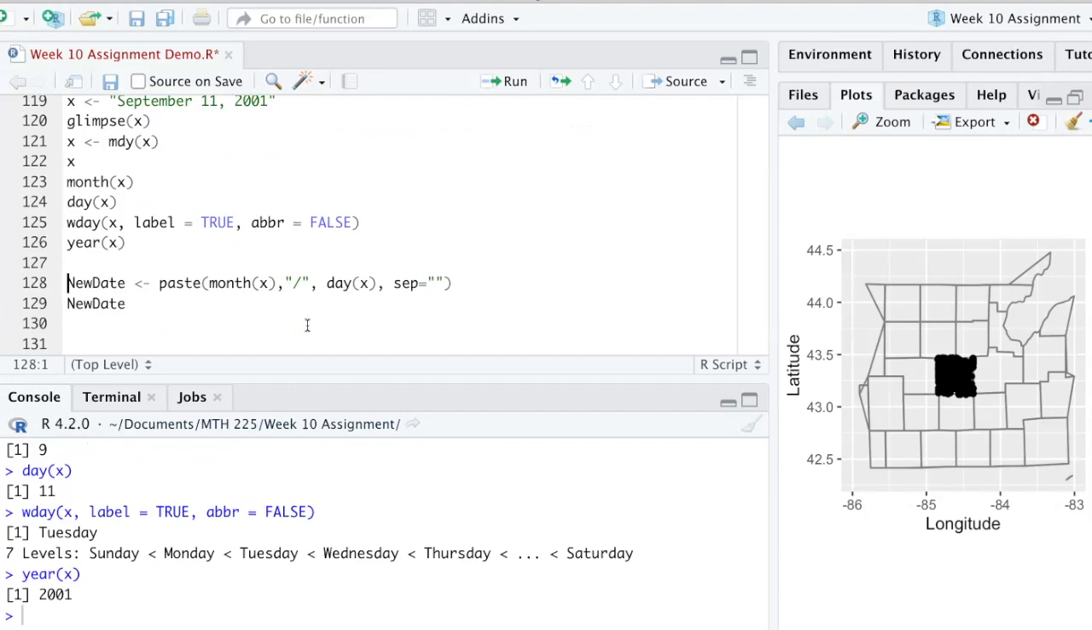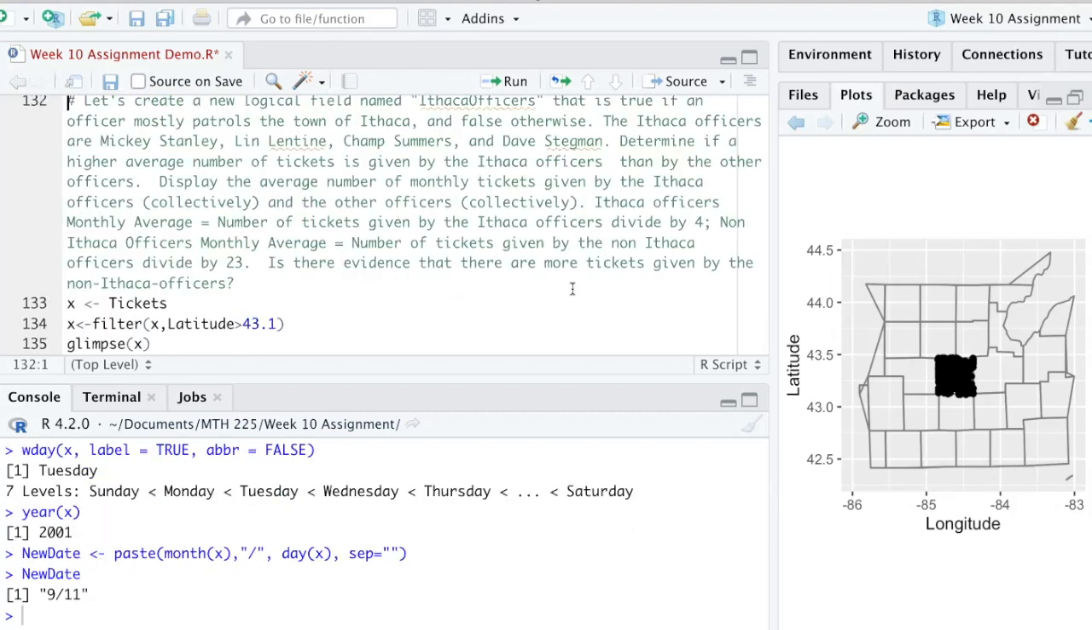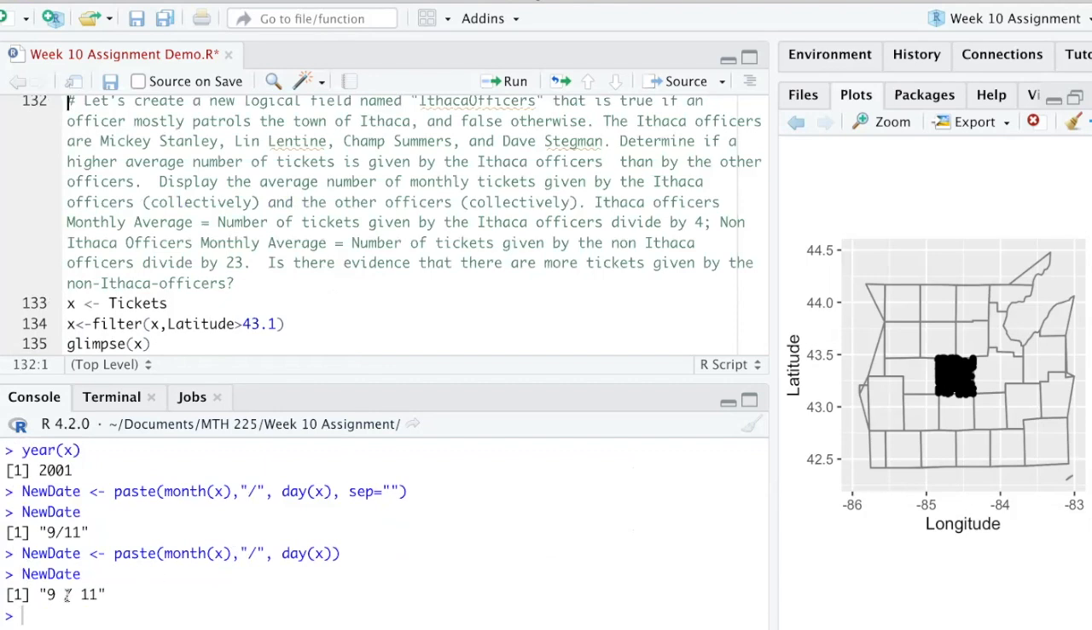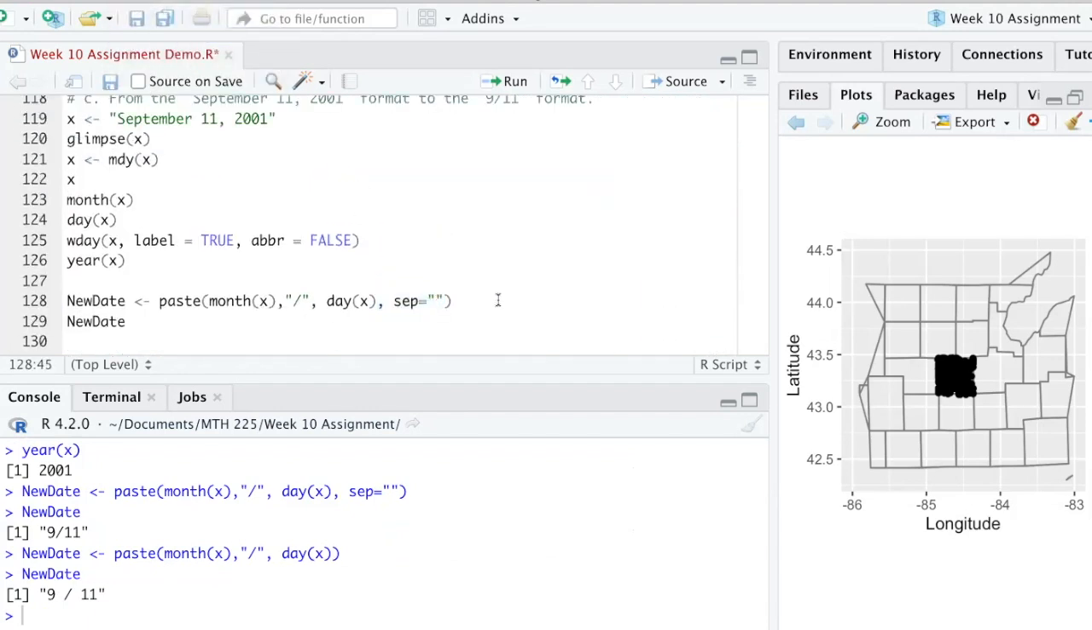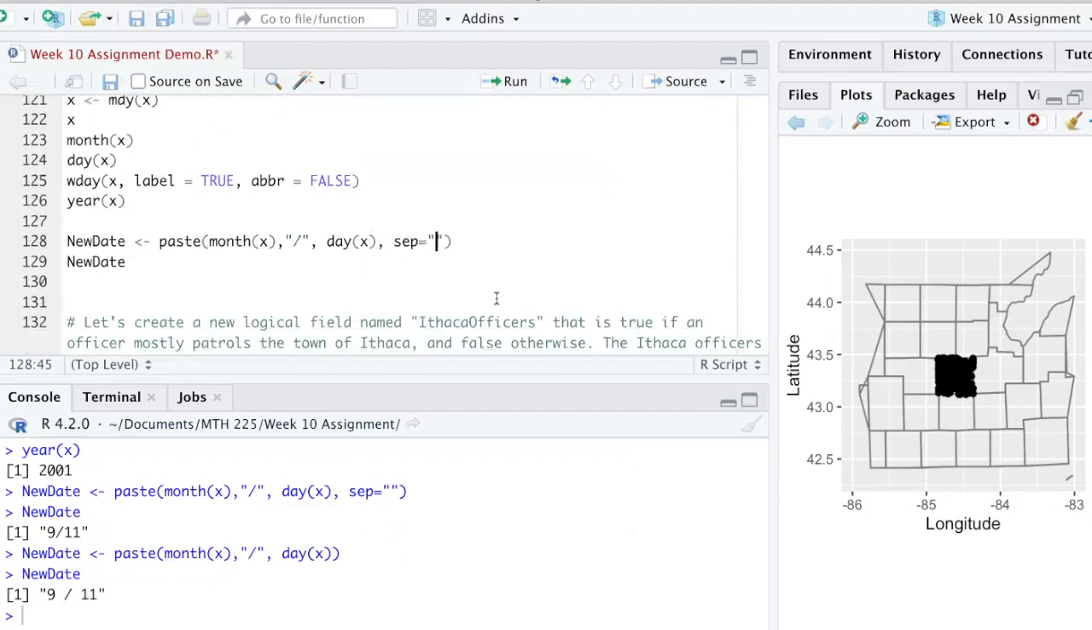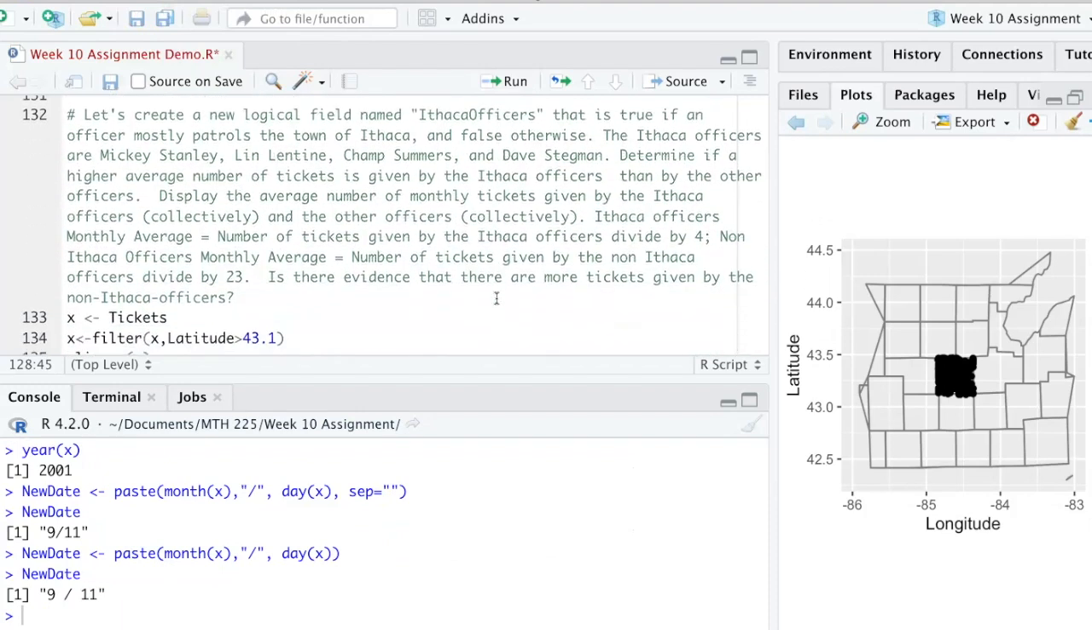Now for this one, all we have to do is just paste the month, and then this in quotes, the slash sign, and then the day. And separator is none. And there it is, 9/11. Now, if you don't put this separator in here to be nothing, and you run this, then you'll see that it has these gaps in 9/11. So you don't want the gaps, and so you want to leave in this separator equals nothing. So those are 3 different dates and how you can convert them from the form it's given to into a different format.